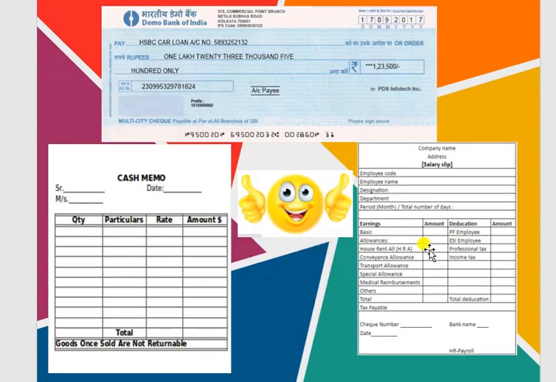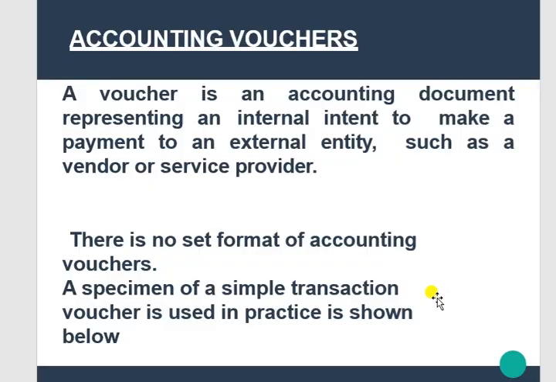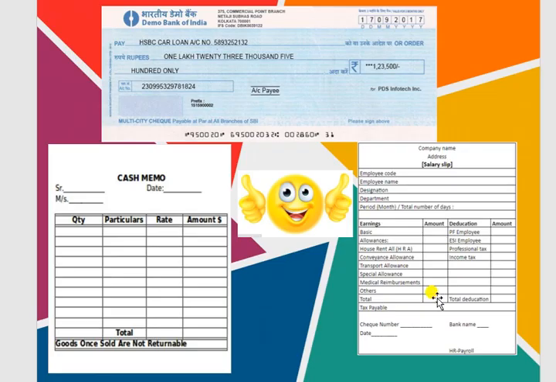This is a cash bill, this one is a check, this is a cash memo, showing how much quantity according to the cash details. They will write the date, particulars, quantity, rate, amount, everything will be written. This is known as a salary slip. Here the employee code, employee name, how much they got, basic, allowances, all these things will be recorded. So these are known as source documents.